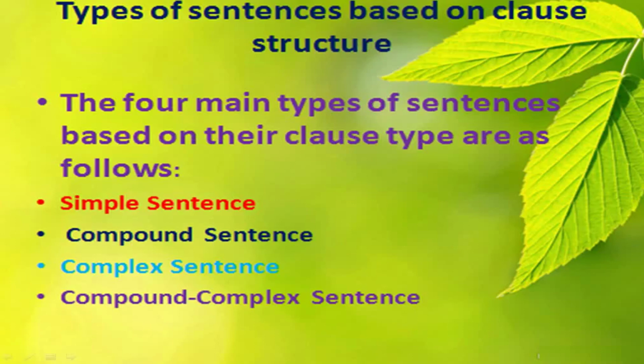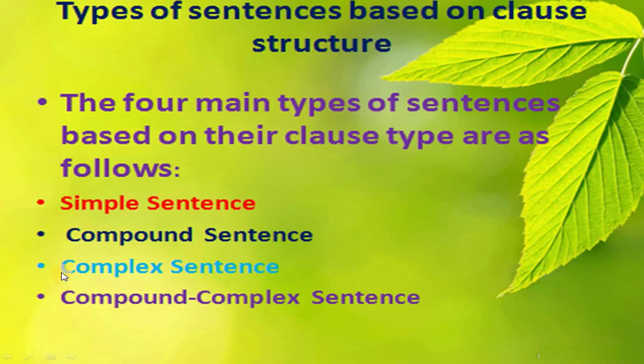Now our thought is, when we understand the clauses, then we are going to understand the types of sentences based on the clause structure. It is very, very important for us. The 4 main types of sentences based on their clause type are as follows. First one is simple sentence. Next one is compound sentence. Then third one is complex sentence. Fourth one is compound complex sentence. So these are the 4 basic.